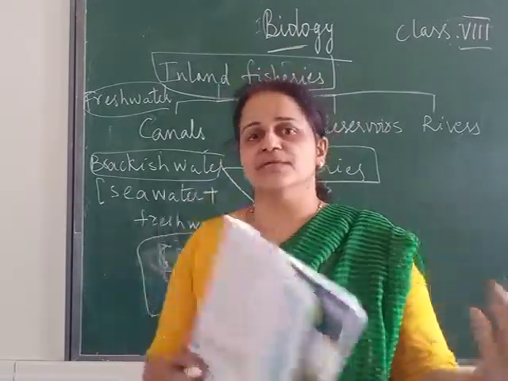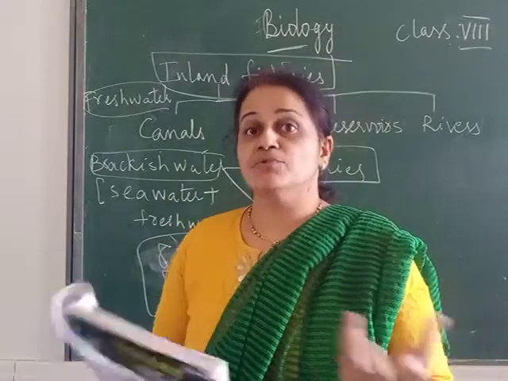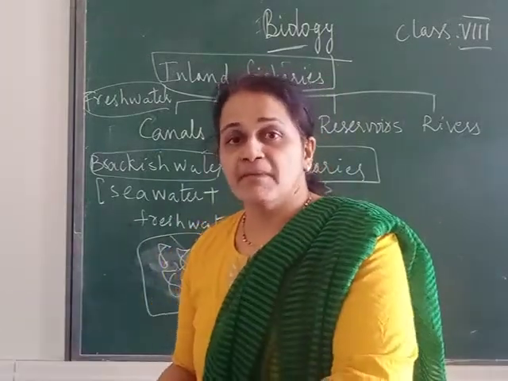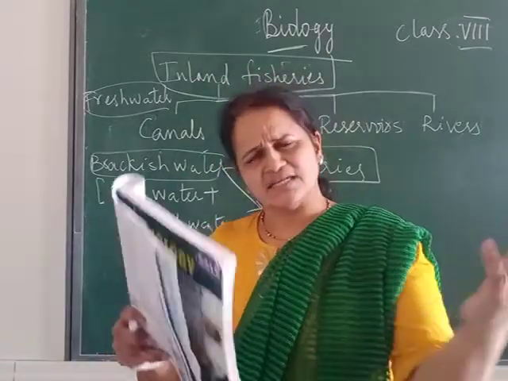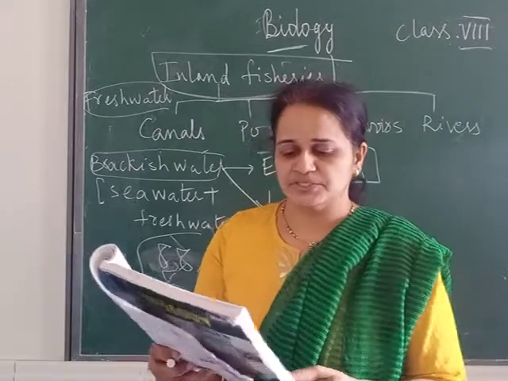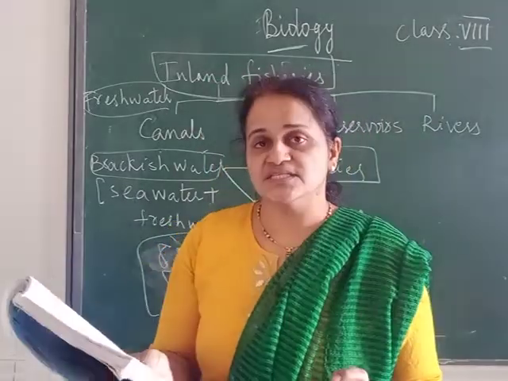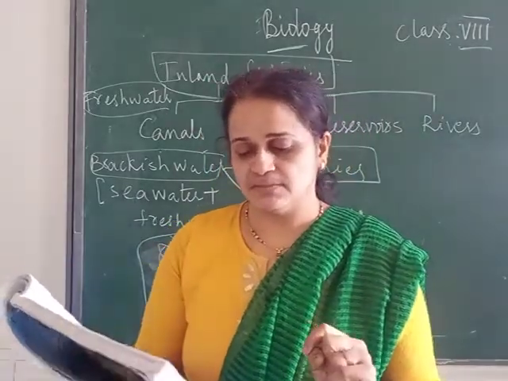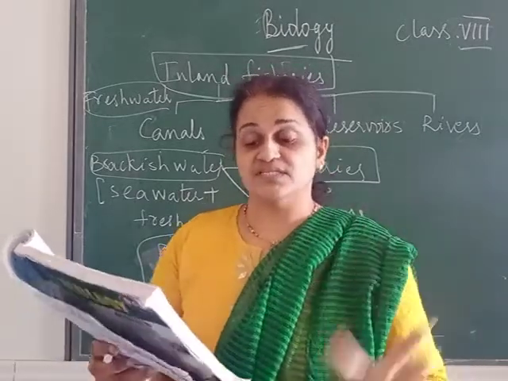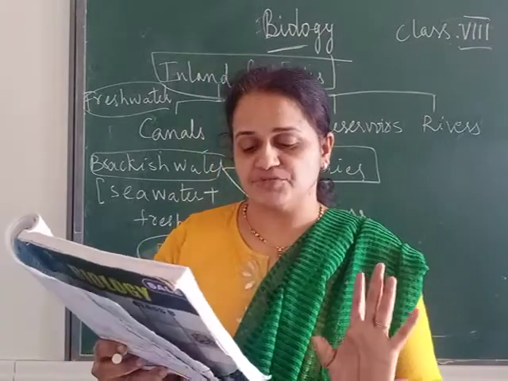Composite means where you rear more than one variety. You may take ribbon fish, mackerel, sardines, different types of fishes together in one place. That is called composite. In a composite system, a combination of 5 or 6 species, not 1 or 2, are used in a single fish pond.